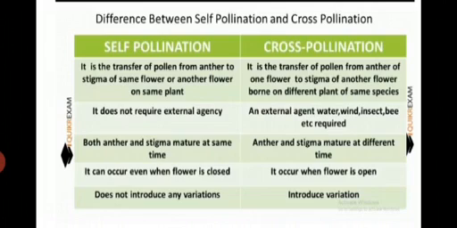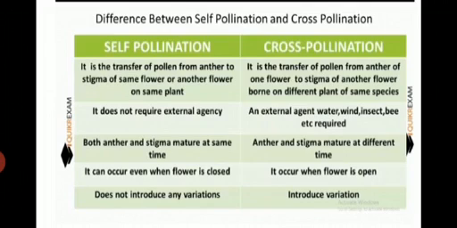Okay, in the second point, it does not require an external agency. In self-pollination, an external agency is not required. But in cross-pollination, an external agent like water, wind, insects, bees, etc. are required, but not in self-pollination.